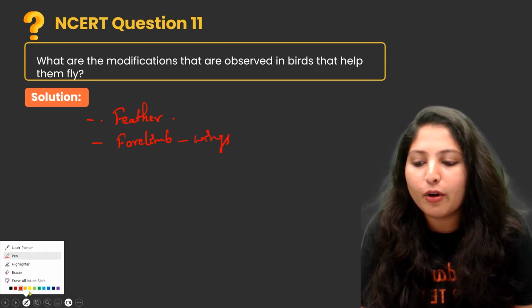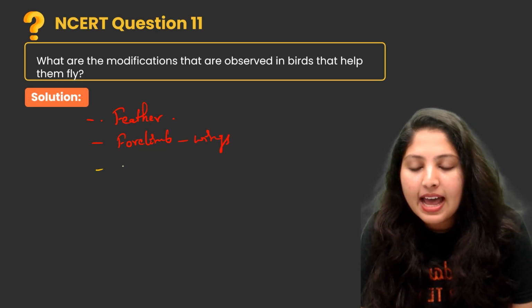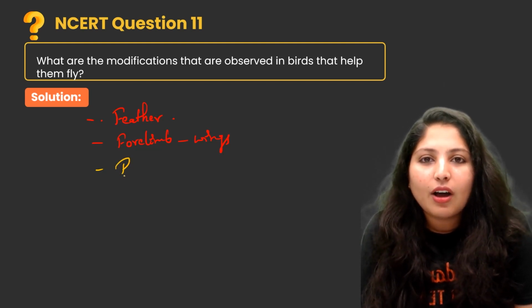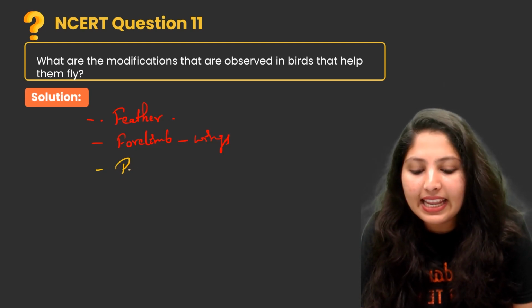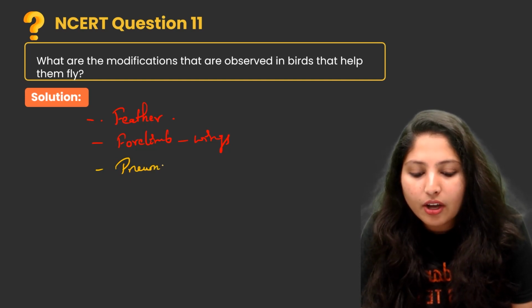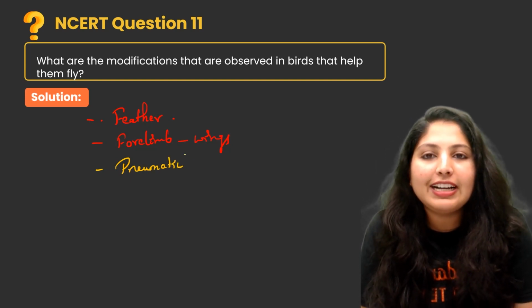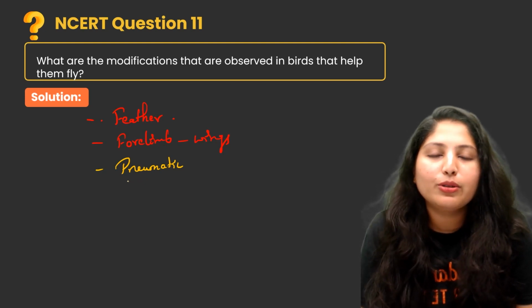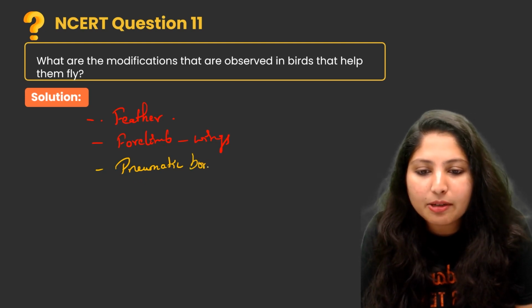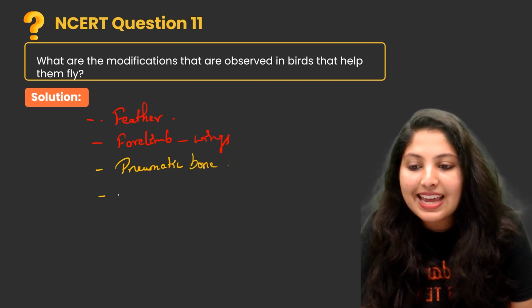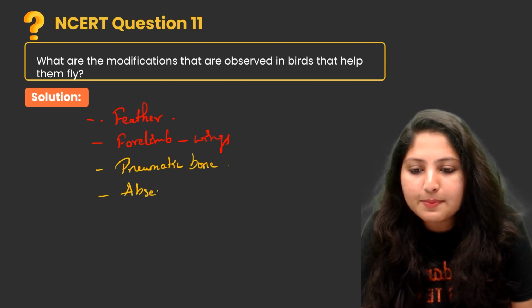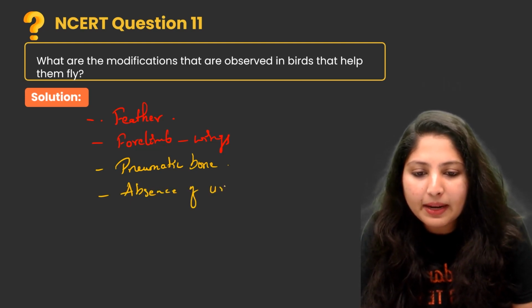Next, birds contain pneumatic bones, which have air-filled cavities. Next, absence of urinary bladder.